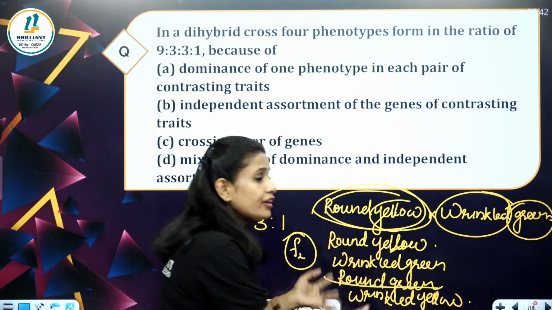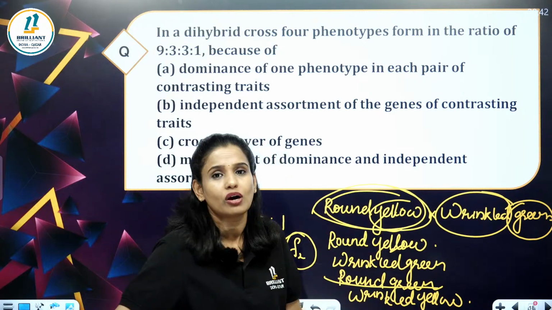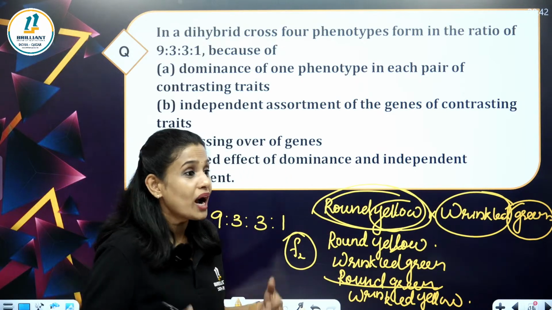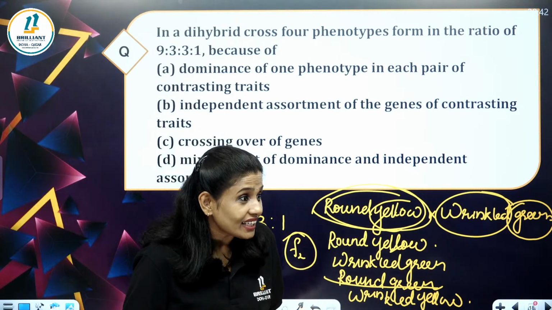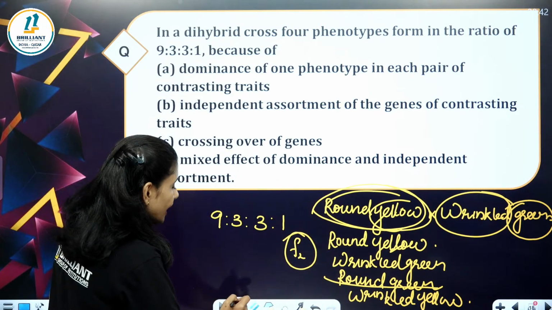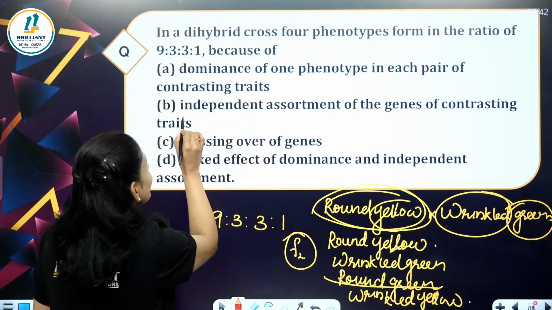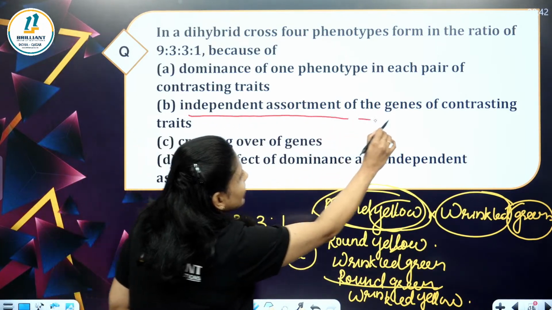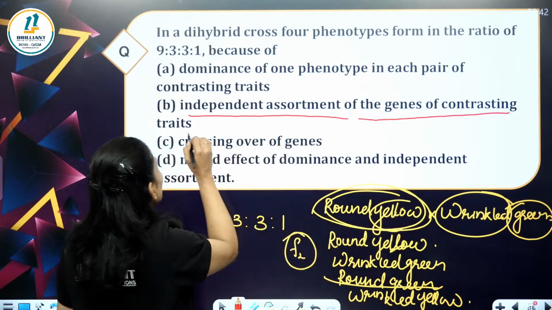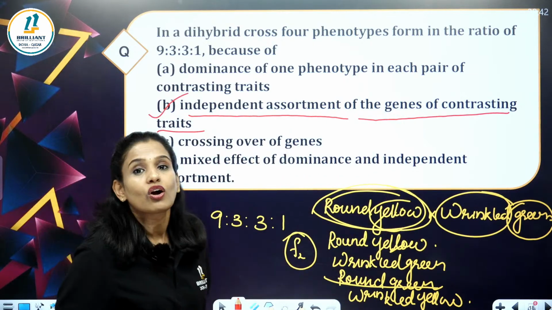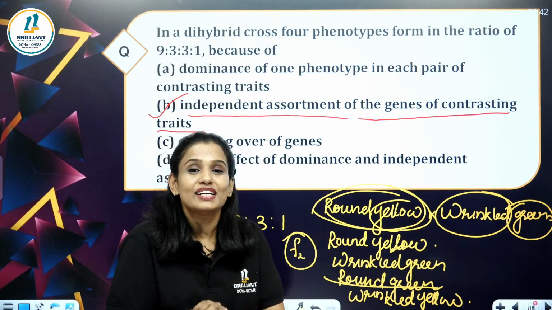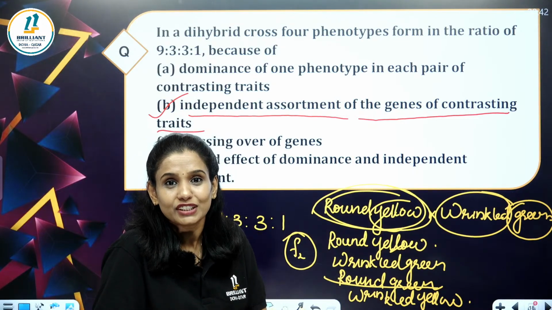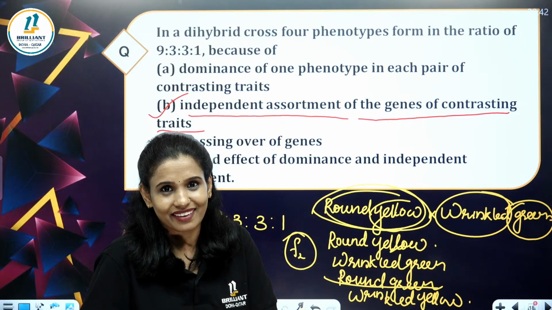You can see the different combinations here. So what is this showing? It is showing the independent assortment of genes of contrasting traits.